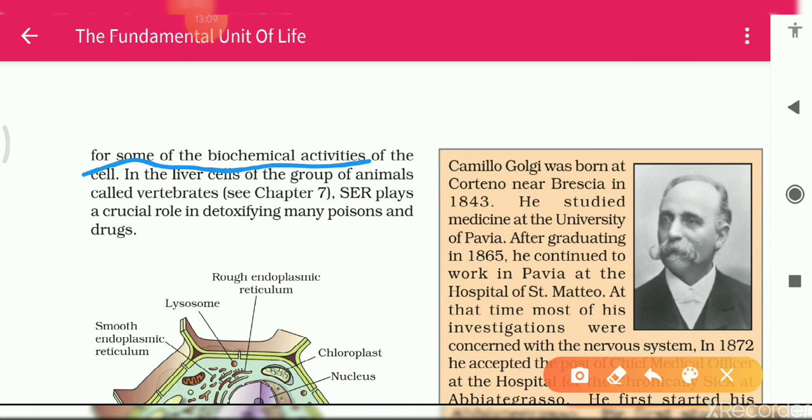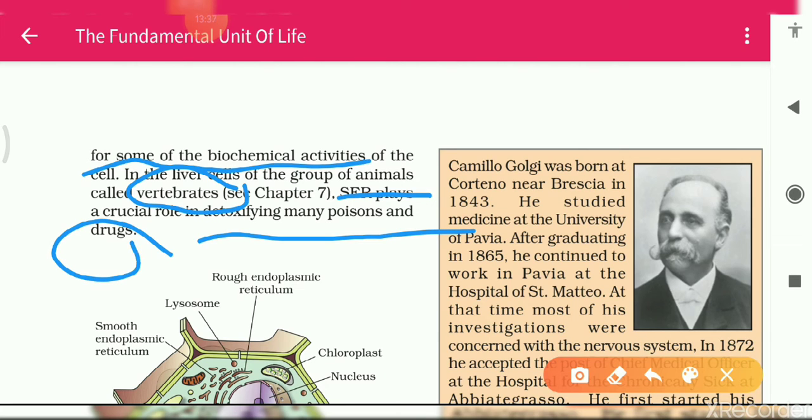And in the liver cells of the group of animals called vertebrates, but students, vertebrates are those which have a backbone. Vertebra is present, or the vertebral column is present, that is called vertebrates. In the livers of this group of animals, the SER plays a very important role in detoxifying many poisons and drugs.